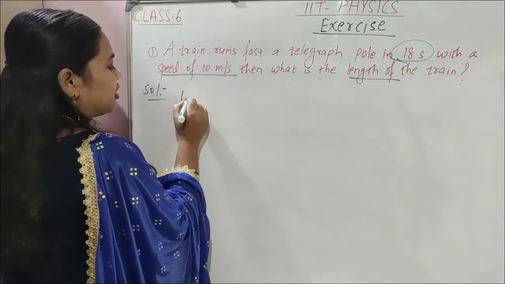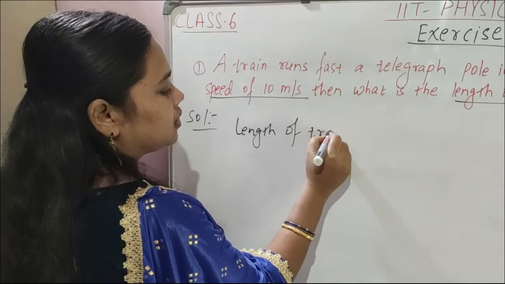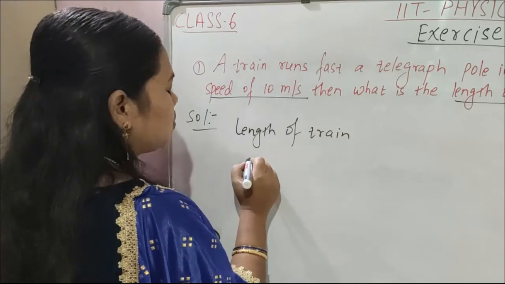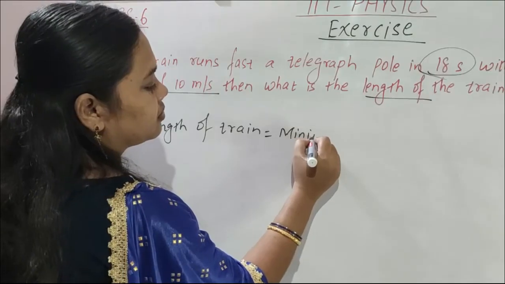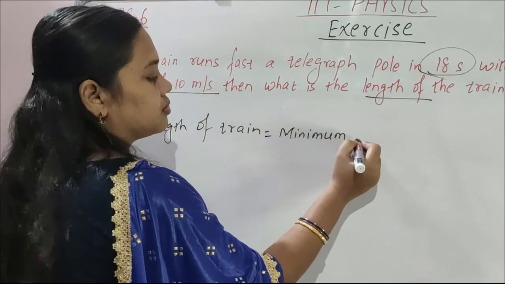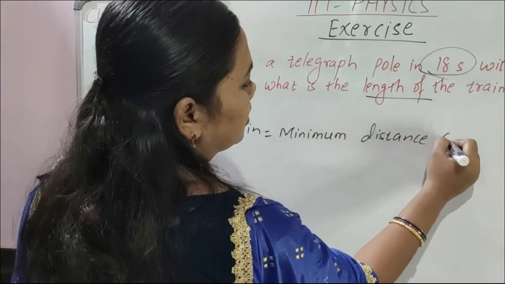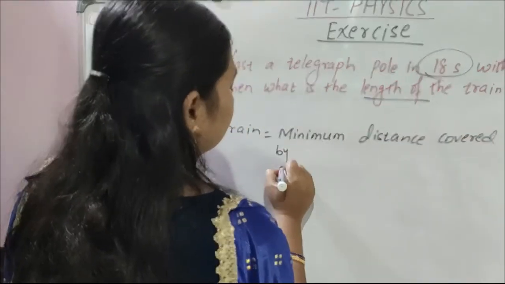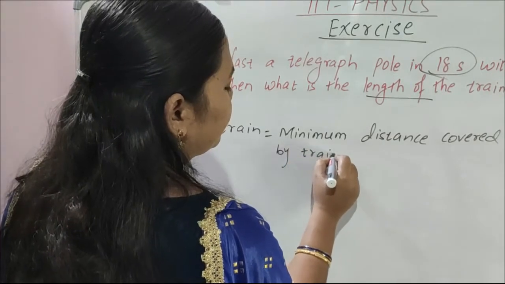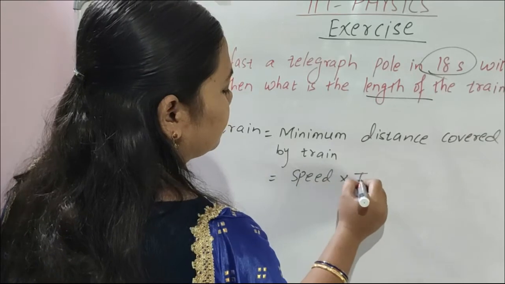So length of train is equal to the minimum distance covered by train. That is equal to what? Formula: speed into time.